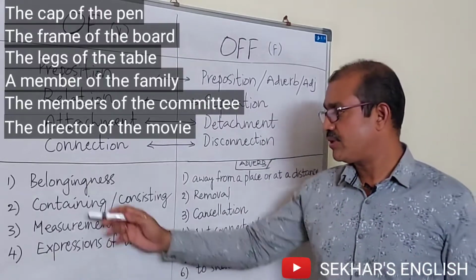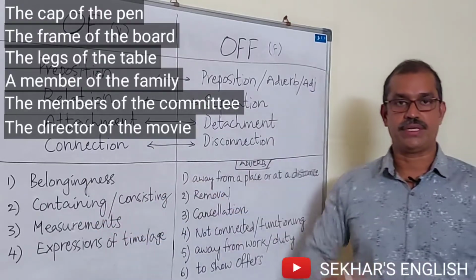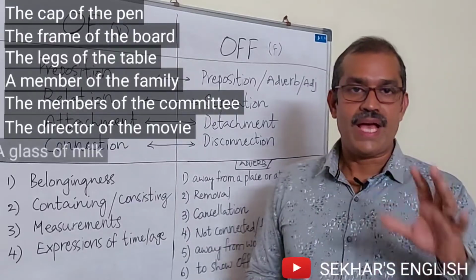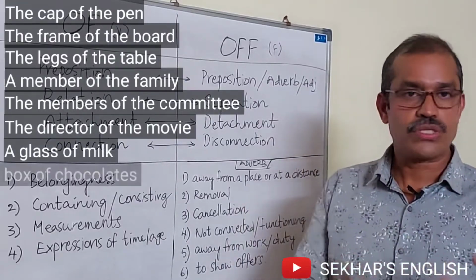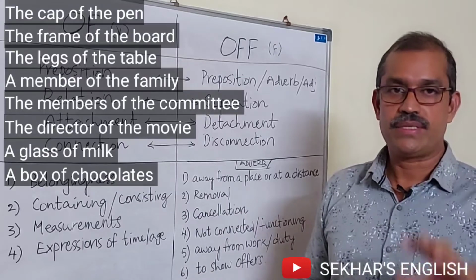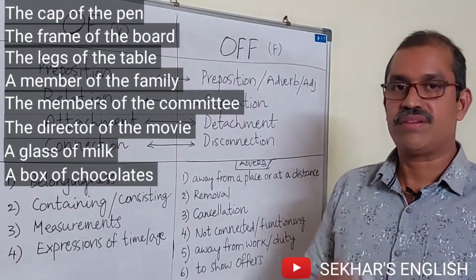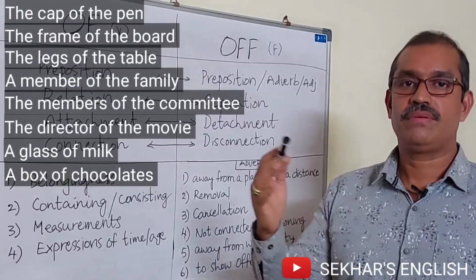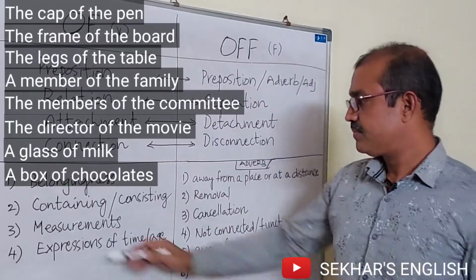Let's go for the second one, containing or consisting. For example, a glass of milk, a box of chocolates. That means the glass consists of milk, the box consists of chocolates, right?